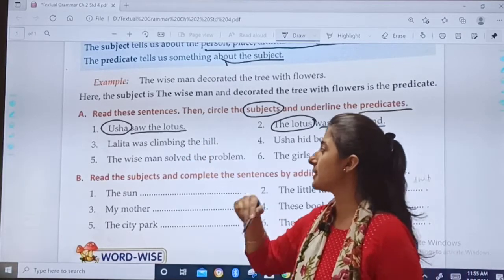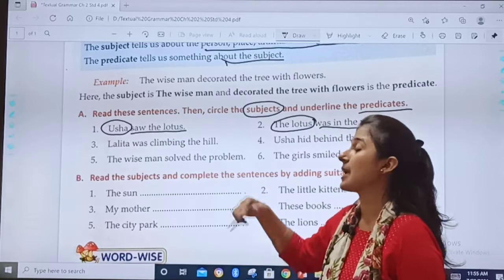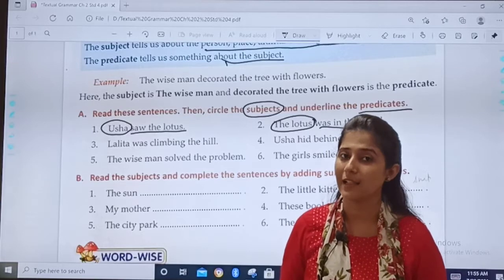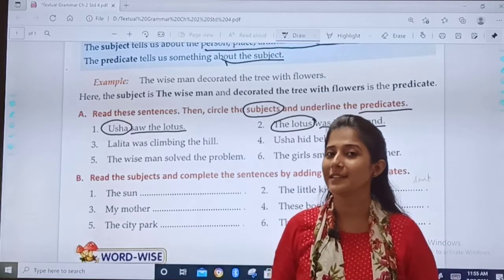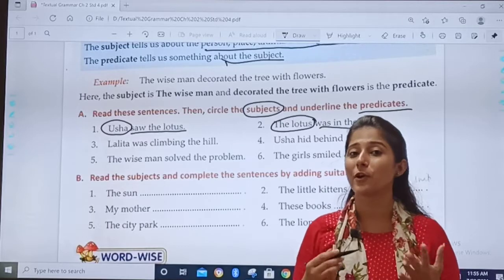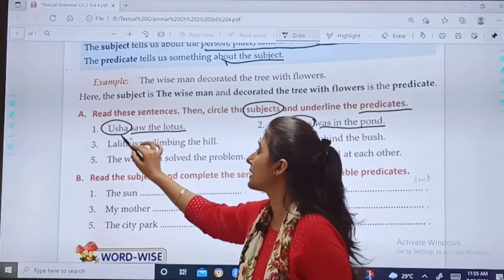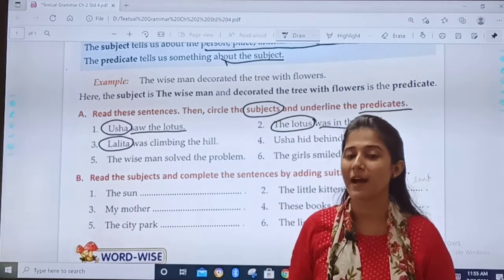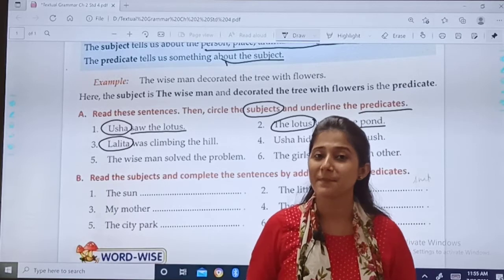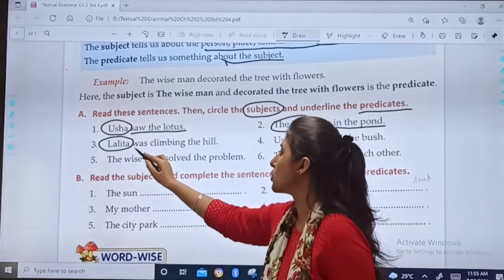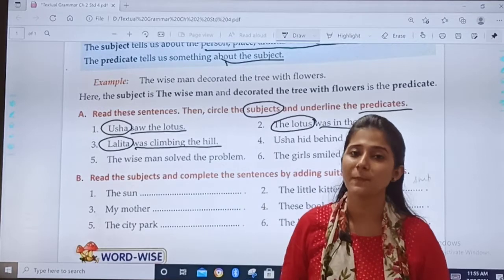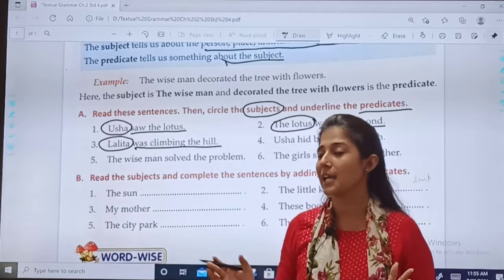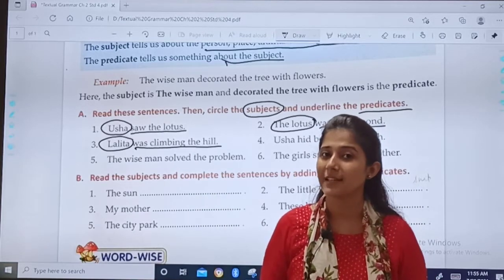Okay. Third, Lalita was climbing the hill. What will be our subject, children? Yes, Lalita, because we are talking about Lalita. So, you will circle that. And what will be the remaining part? Lalita was climbing the hill. So, you will underline the remaining part. We are talking about the subject. What we are talking about our subject? That she was climbing the hill.